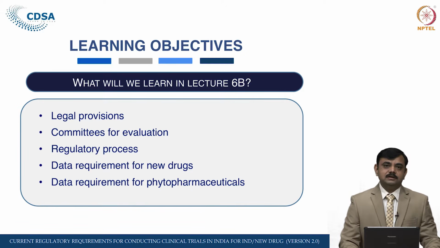Then the different types of committees, like the IND committees and the new drug advisory committees, which evaluate your application dossier. Then the actual process where scrutiny is completed, at which stage the committees see the dossiers and applications, and when you get the approval. That is the regulatory process we will see.